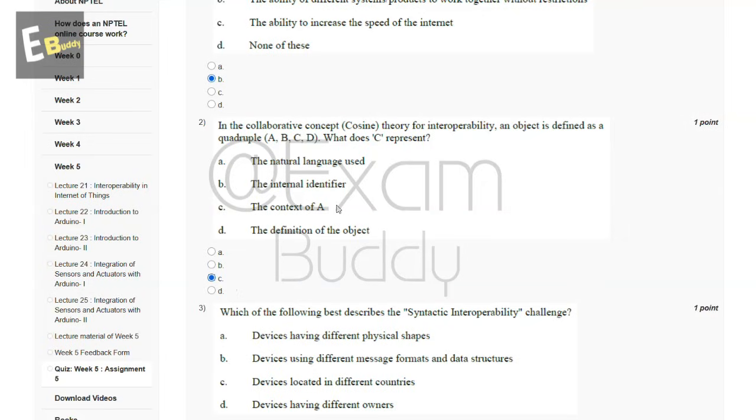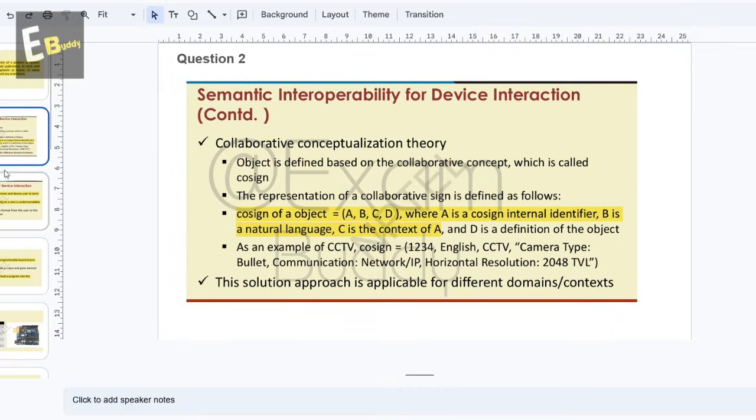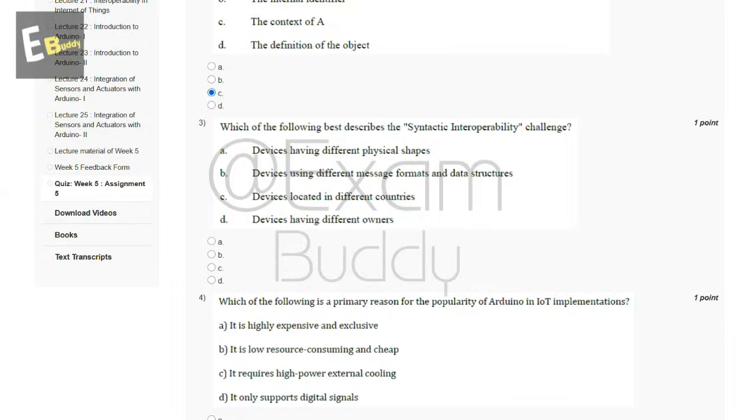And now let's go to our question number 3. Which of the following best describes the syntactic interoperability challenge? So these are the options, and now let's check the explanation. In explanation, the interoperability between devices and device user in terms of message formats. The message format from a device to a user is understandable for the user's computer. So the answer of our third question is B.